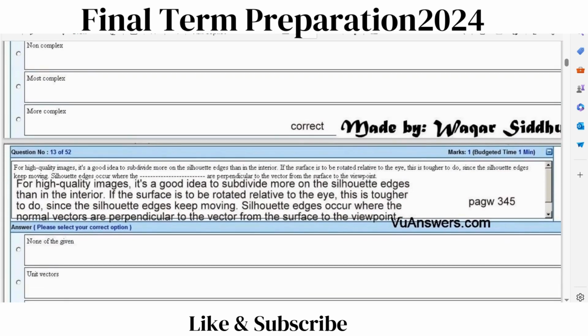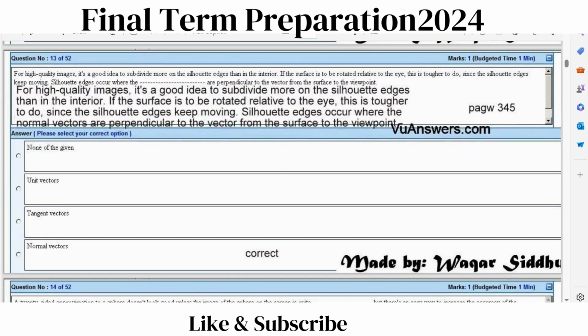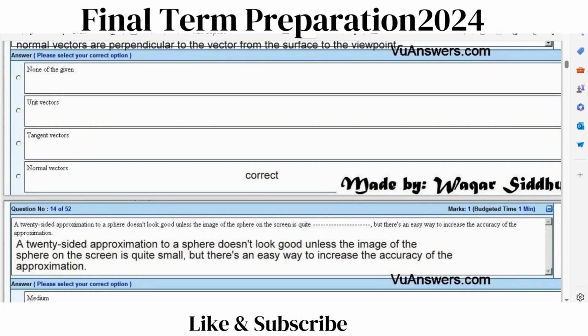Question number 13. For high quality images, it's a good idea to subdivide more on the silhouette edges than in the interior. If the surface is to be rotated relative to the eye, this is tougher to do since the edges keep moving. Edges occur where the dash are perpendicular to the vector from the surface to the viewpoint. Correct answer is normal vectors.